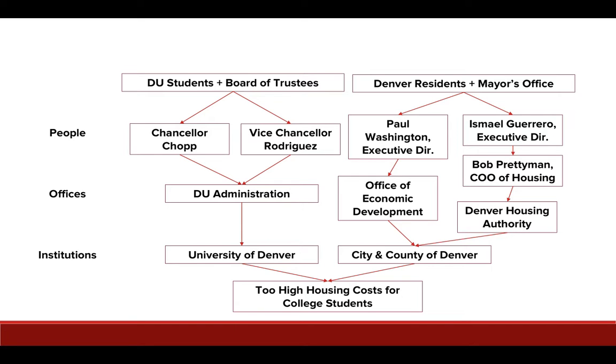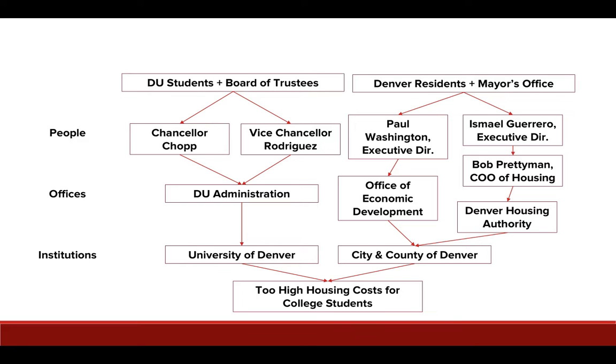The problem or issue I identified in this one is too high housing costs for college students at DU. It should be added on there. And I said, well, okay, to deal with this, there are probably two main institutions that I could target, the University of Denver and the City and County of Denver. They will both have the power to be able to influence this issue. Within DU, the obvious office is DU administration. Housing has some power, but I'd say that to really get after housing costs for college students, I need to get to the administration. And within the administration, I said Chancellor Chop's an obvious target, and also Vice Chancellor Rodriguez. I think that she has some power to deal with this, as she deals with student life, and these are issues that are pressing to her.